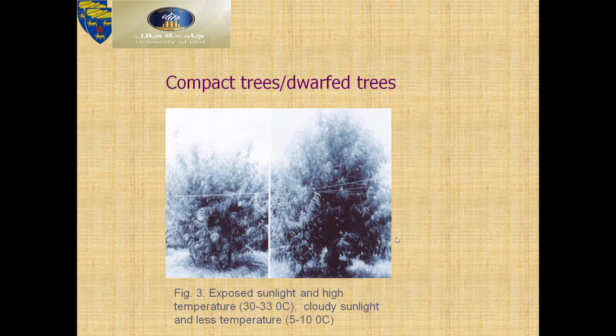So you can see here the dwarf plant, the dwarf size, this is the compact size, and this is the tall size, tall plants and short, these two types of plants. This belongs to plant biotechnology. We use this to make dwarf trees by an environmental factor, sunlight.